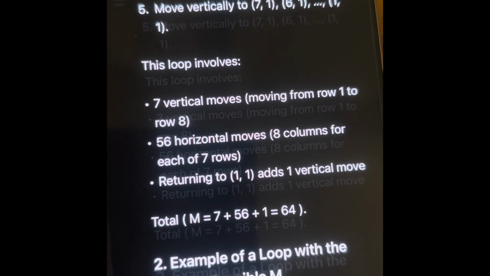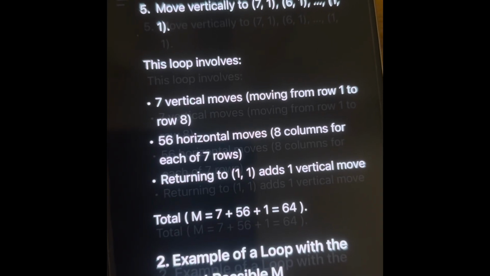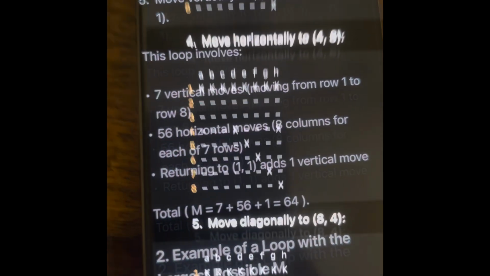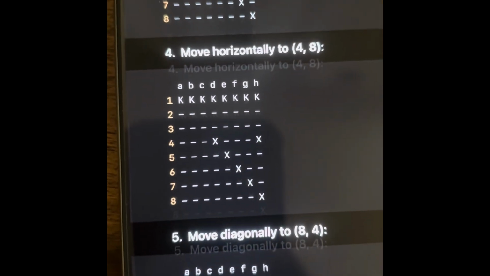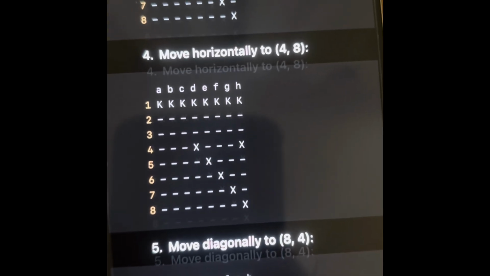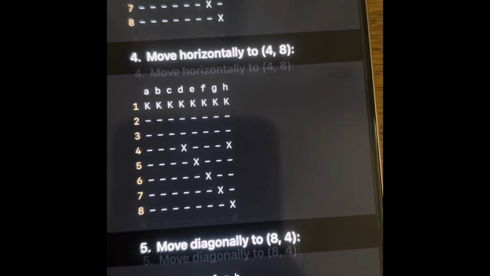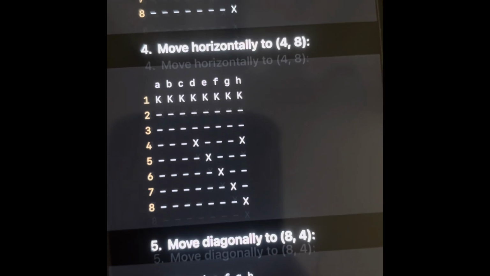So as you can see, it took 3 attempts to give out the correct maximum number of moves while not covering all the squares in the chessboard. And it said that it will cover all the squares in the chessboard, but it did not do so. So this is again an error from ChatGPT's side.